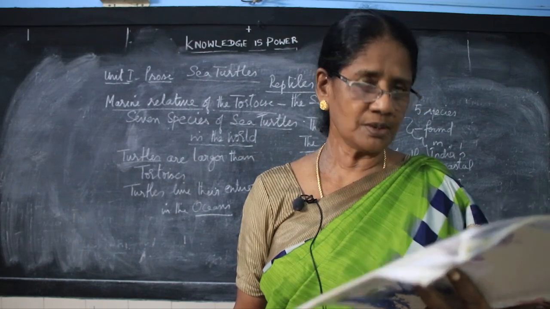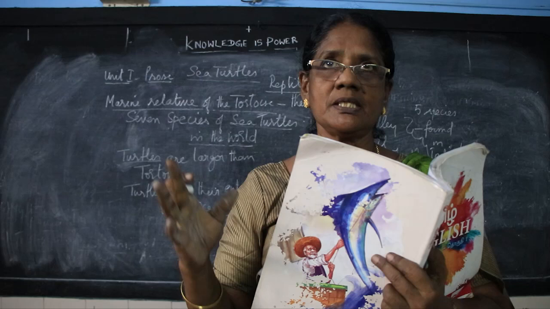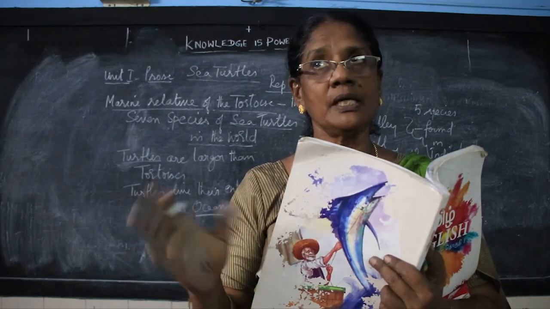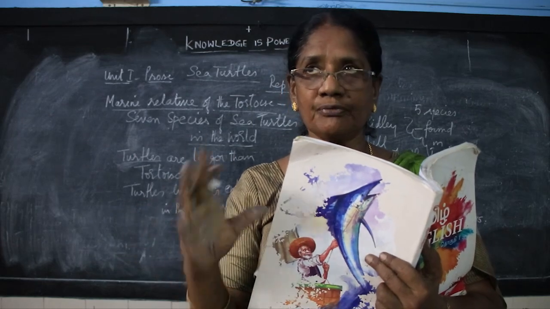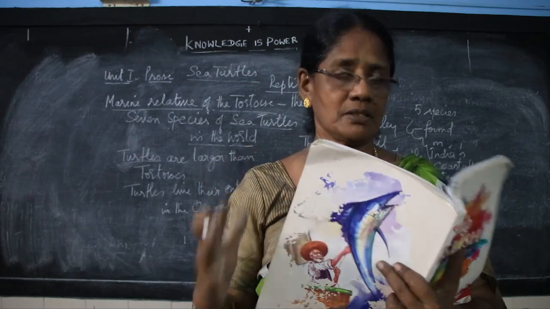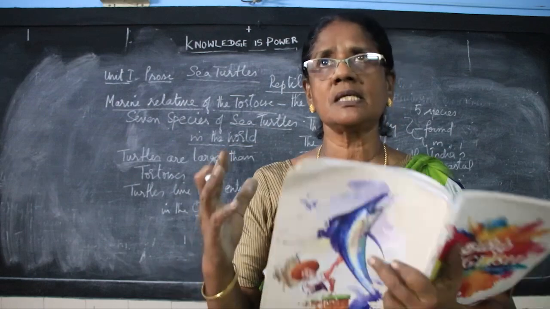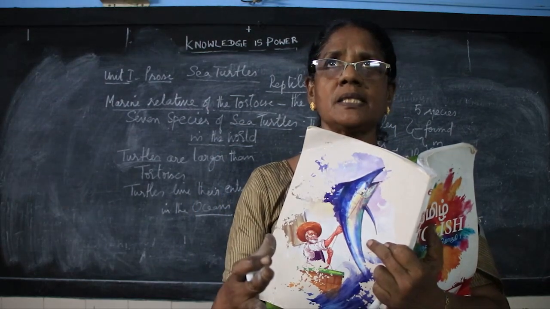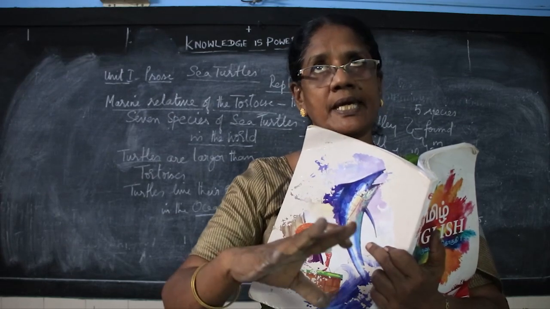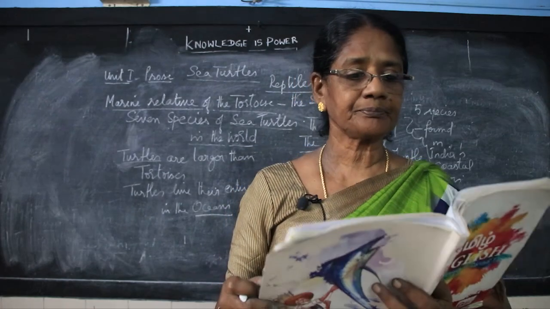Camouflage, hide or disguise something. For example, camouflage is used by chameleons. The chameleons that belong to the lizard variety camouflage according to the leaves, the flowers, the fruits, they change the colors. You must have studied in science about the chameleons. Incubate, hatch eggs using warmth. When the eggs are given that heat, immediately the eggs hatch. That is known as incubation.